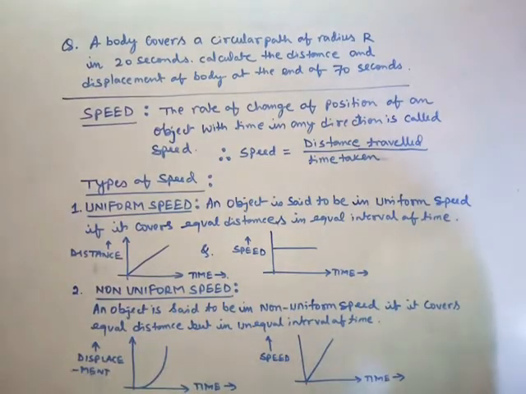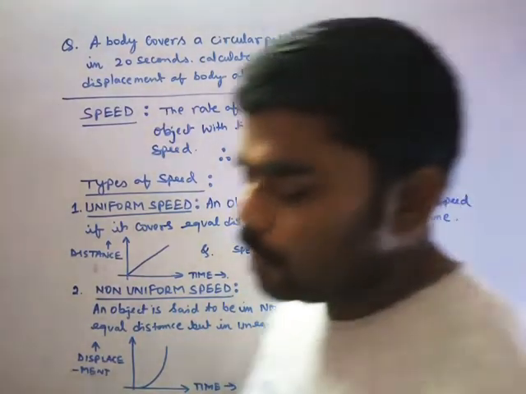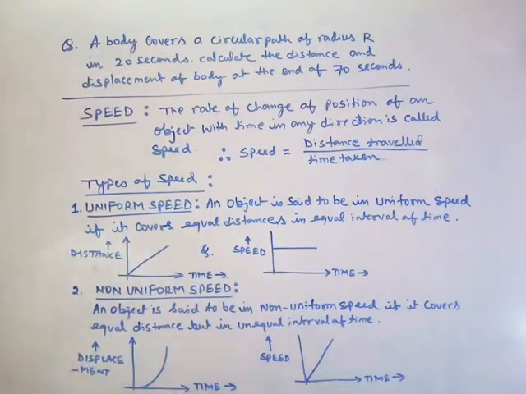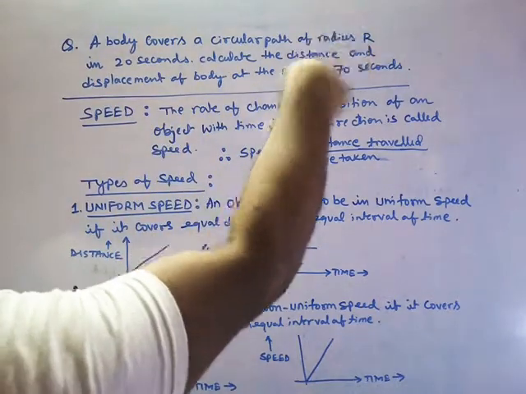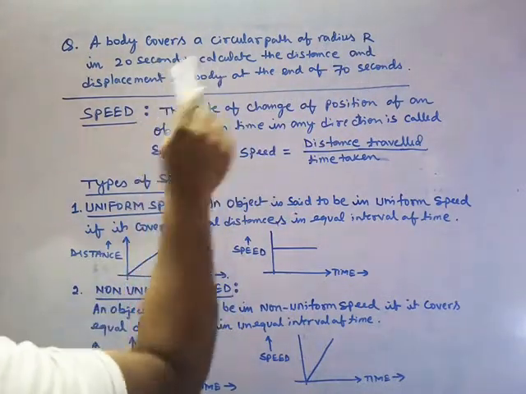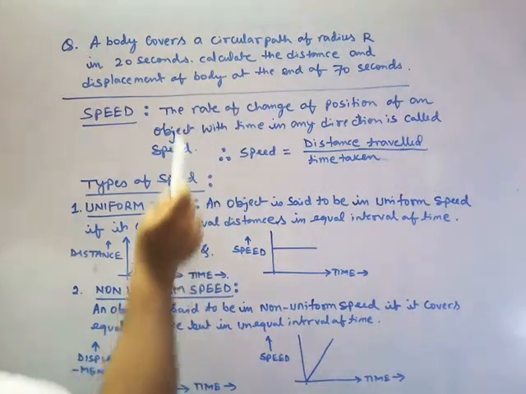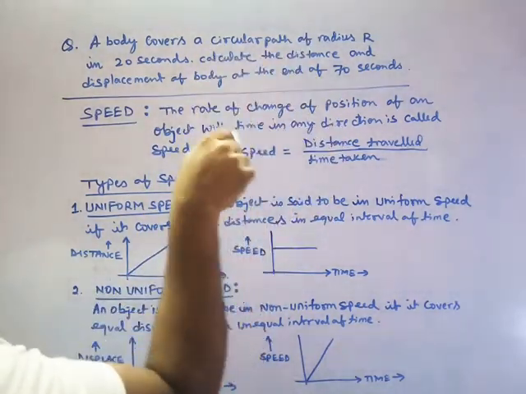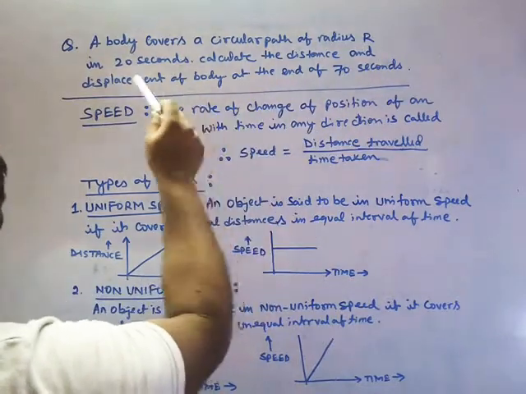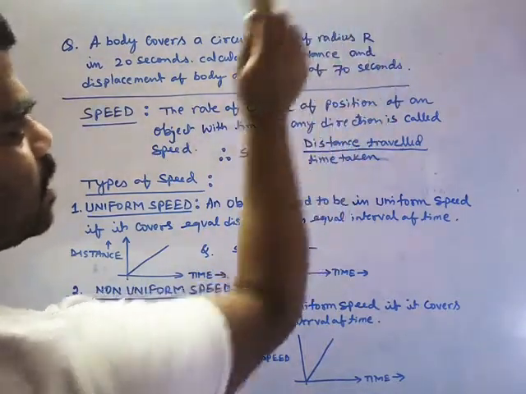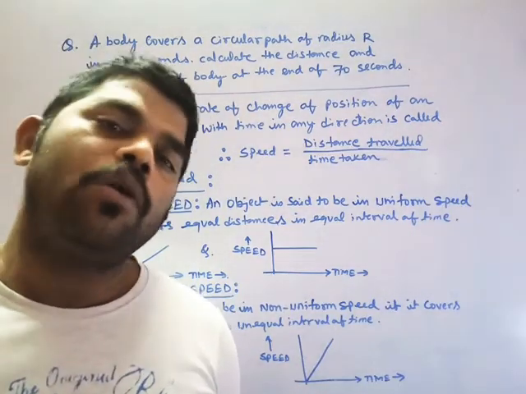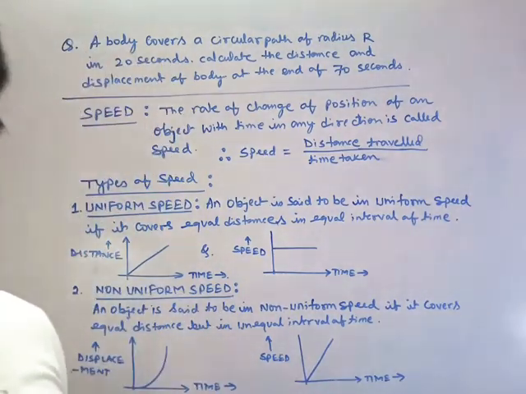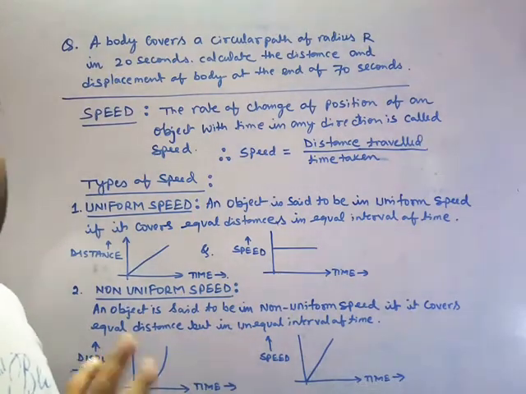Related to distance and displacement, there is a question for you. I will not solve it, it's very simple. If a body covers a circular path, radius is given, in 20 seconds, meaning one total circle in 20 seconds, calculate the distance and displacement of the body at the end of 70 seconds. So in 70 seconds, how much distance is covered and how much displacement? You have to find it.